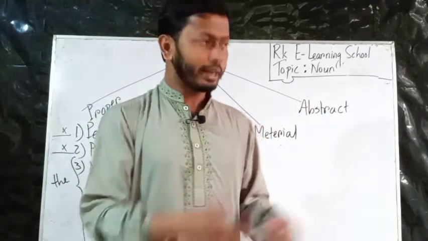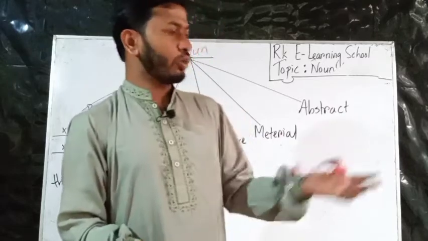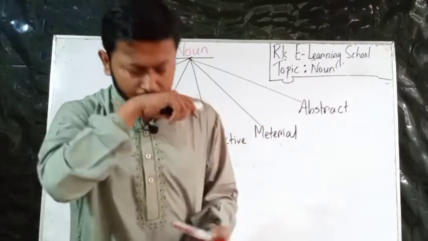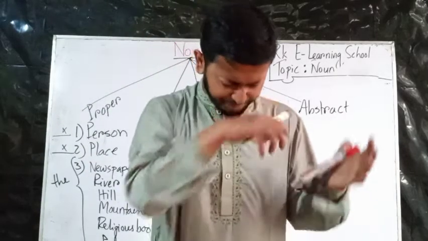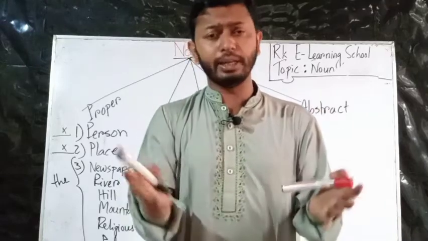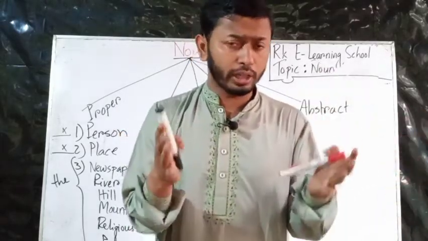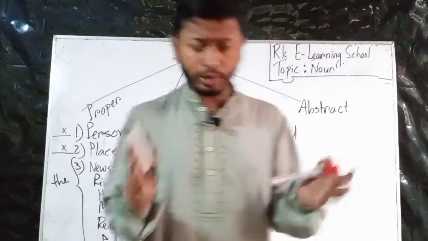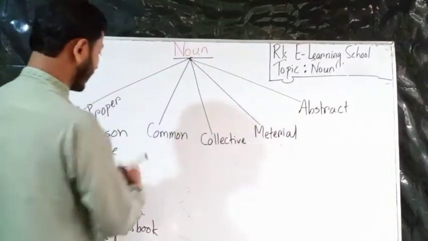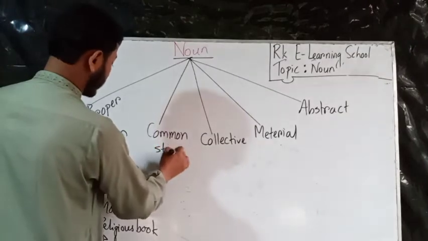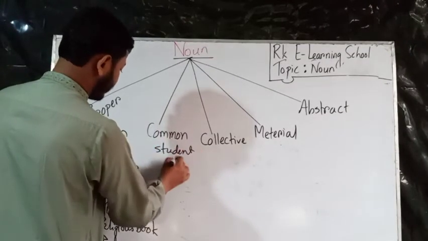If I tell anyone that I saw a bird, the bird can be any bird. That's why we call it a common noun. A student, a bird.